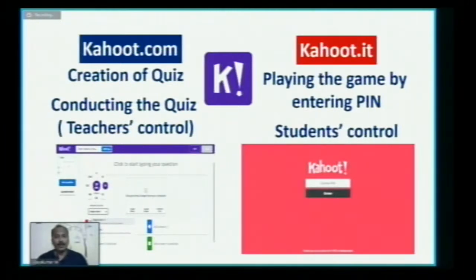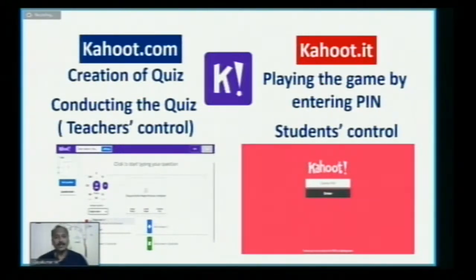In a simple way, I can say Kahoot.com is mostly for the teachers, because the teachers have to create questions, surveys, or polls. The teachers have to decide according to the topic, and only then can they finalize the questions. So this part is meant for the teachers, for the creation of quizzes as well as conducting the quiz. In a simple way, it is teacher-controlled, Kahoot.com. Let me show the website directly after my slide session.